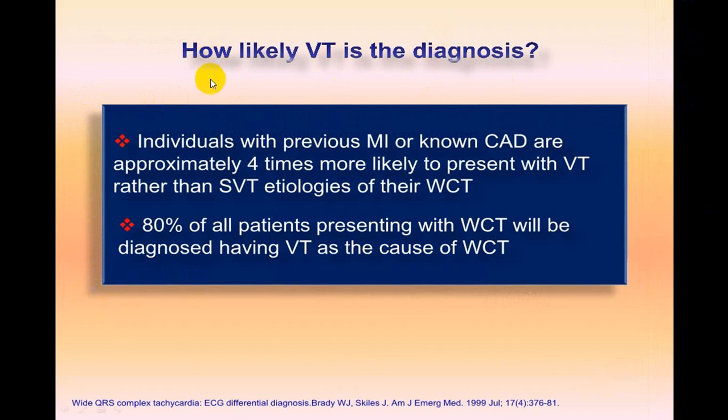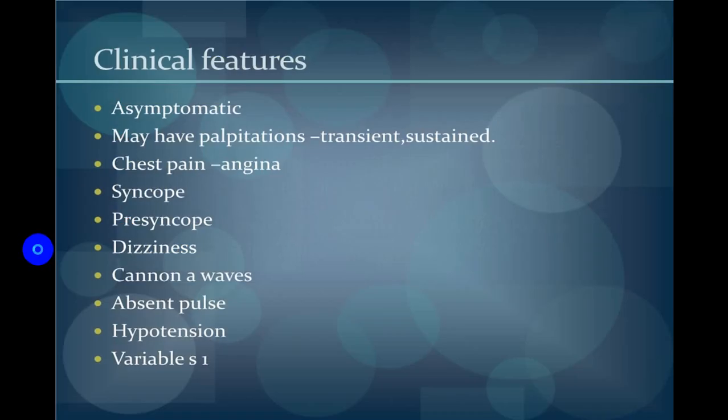So we are going through the clinical side, and then we'll go through the ECG side. Any person who has a previous history of MI, a known case of ischemic heart disease, is 4 times more likely to have VT rather than SVT. And 80% of all patients, as we already showed you in a previous slide, are more likely to have VT rather than SVT with aberrancy.